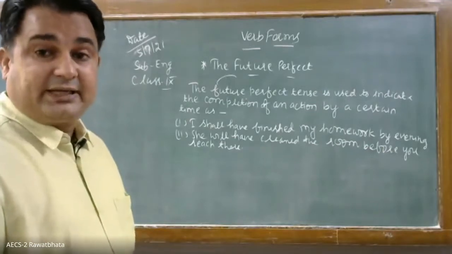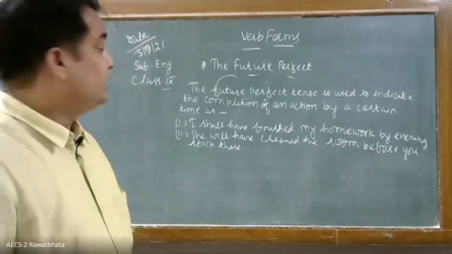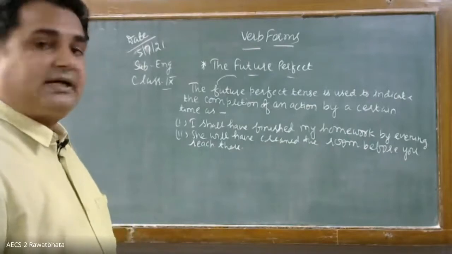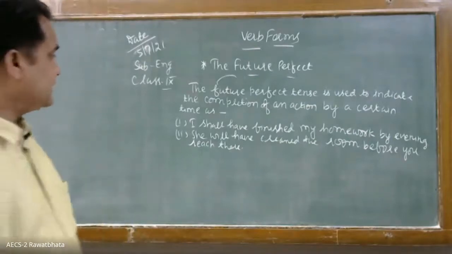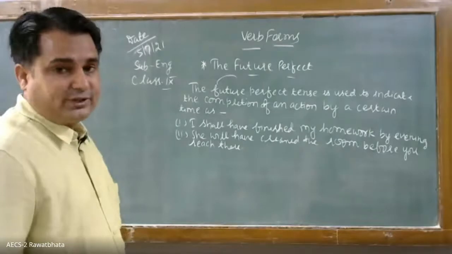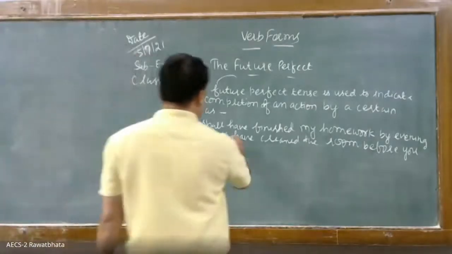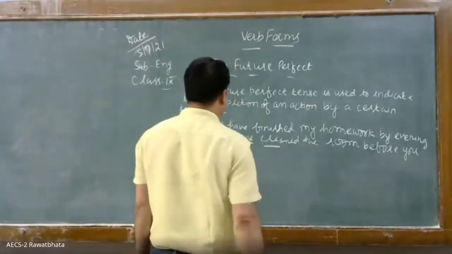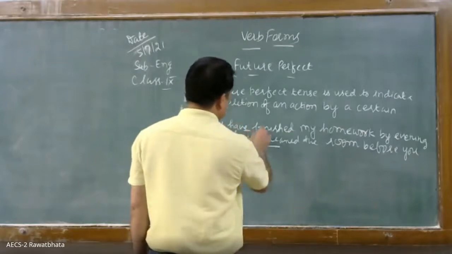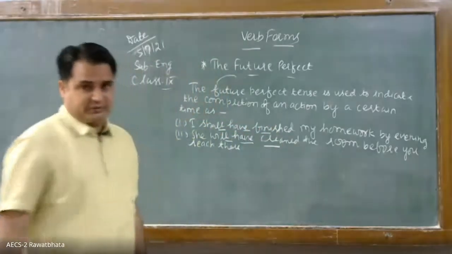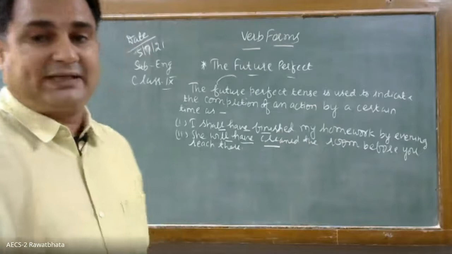So it is indicating what? It is indicating the completion of a task there in future. And what is the future time? Before you reach there. Okay. So she will have plus third form of the verb, and here shall have plus third form of the verb. So that remains there in the perfect tense.